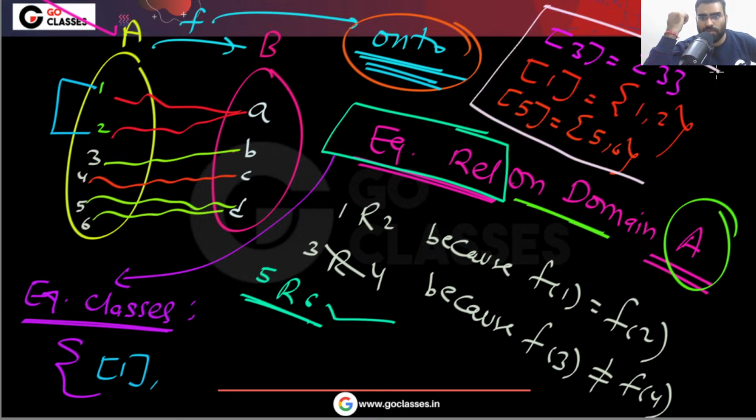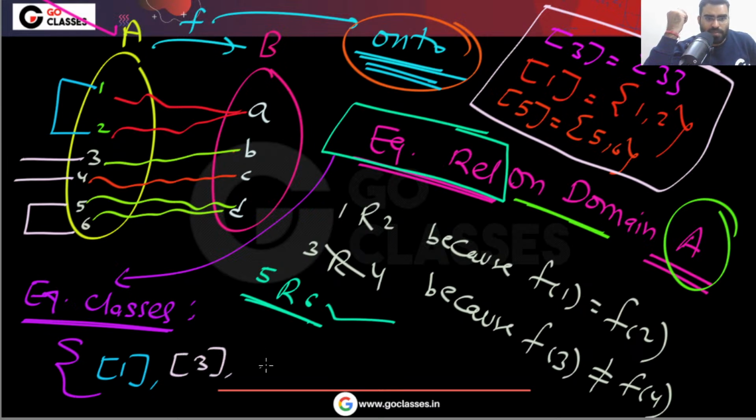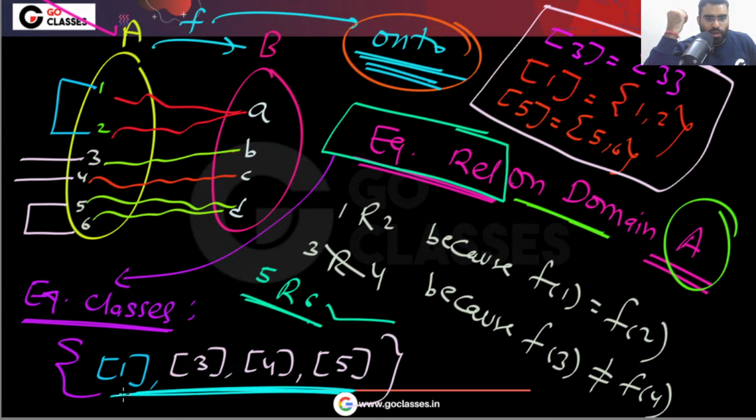So this is the scenario. You can easily notice these two people are creating an equivalence class. This is creating its own equivalence class. This is creating its own equivalence class. So there will be one equivalence class for 3, one for 4, and one for 5. Okay, is this clear? So there will be 4 equivalence classes. We will have a total of 4 equivalence classes. Let me write it. I think my video is coming here. So anyway, let me just write that there will be one equivalence class where 4 will be there.